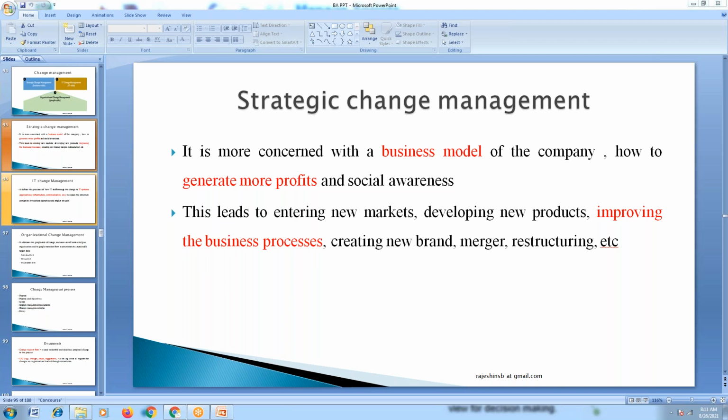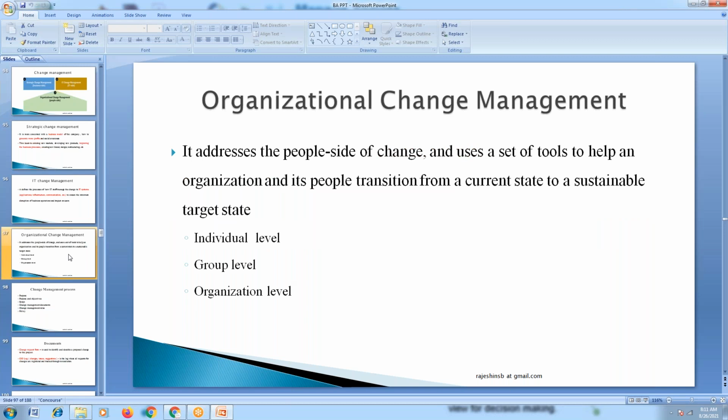The next one is called organizational change management. Whatever changes happen in the organization, organizational change means people change, the people side. The changes happen at an individual level, a group level, or an organizational level.